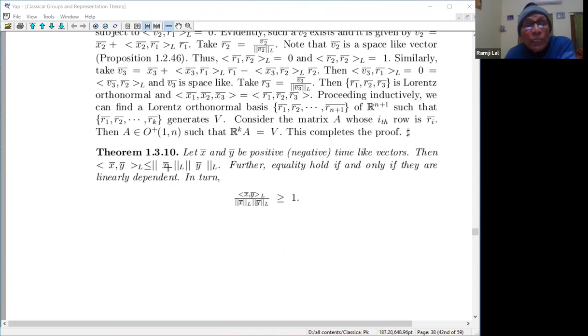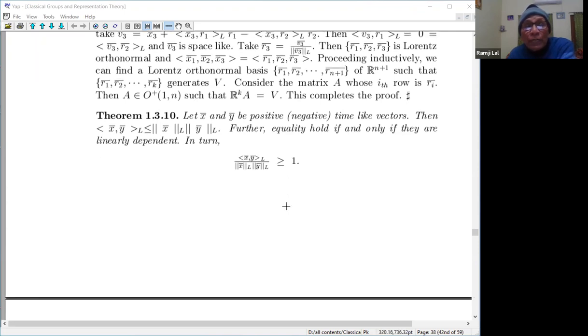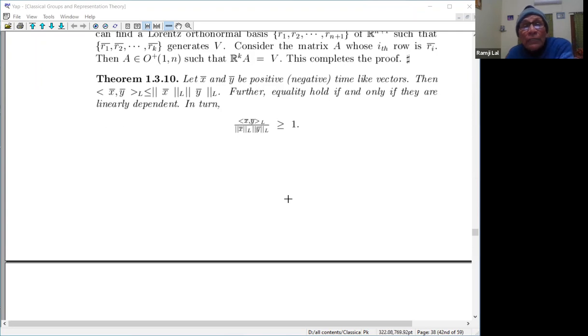In turn, you see that these are time-like vectors. Time-like vectors means the Lorentz square of x and y is negative, so the norm is purely imaginary. This is purely imaginary, this is purely imaginary, so the square will become negative. So this is a negative quantity, this is a negative quantity. If you divide by a negative quantity, the inequality will be reversed, and you will be getting this greater than or equal to 1. So that is the theorem here.